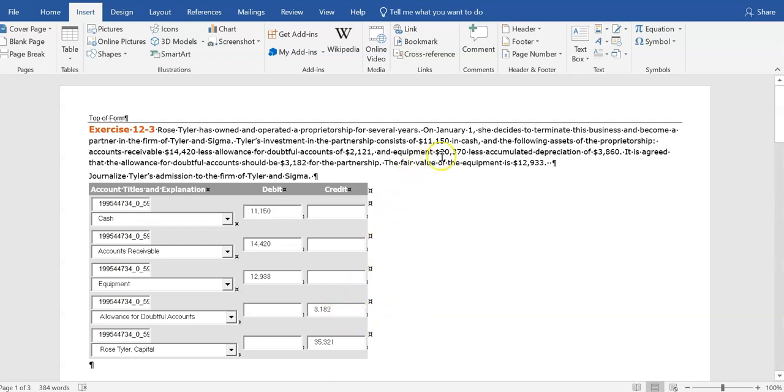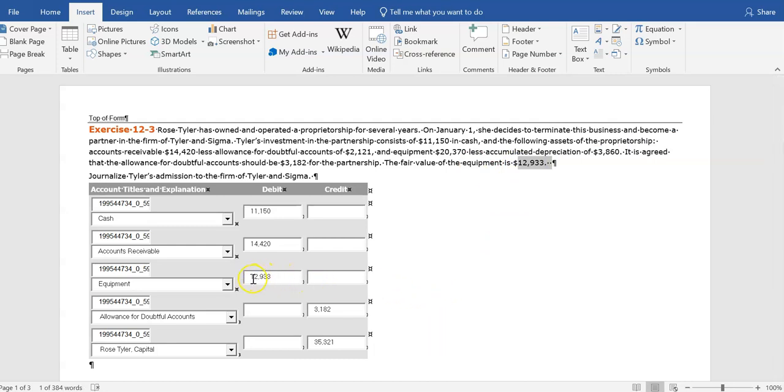Additionally, the equipment had originally cost $20,370 back at the time when it was purchased by the old proprietorship and had accumulated depreciation. However, we do not record at the old cost or its original cost. We're going to record at its fair value at the date that it is invested.